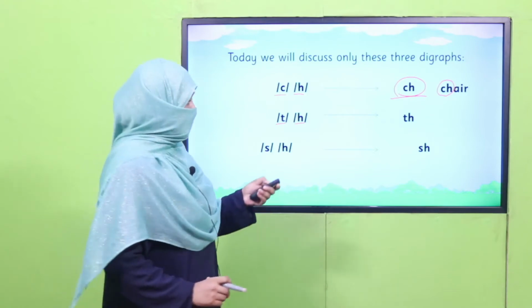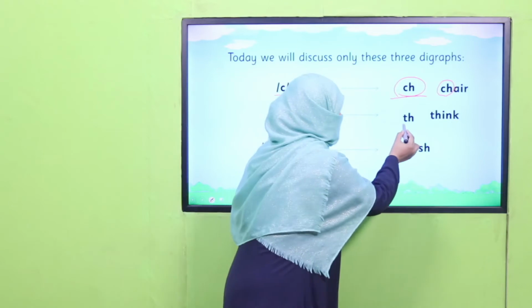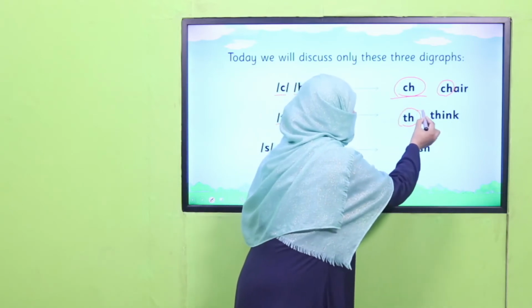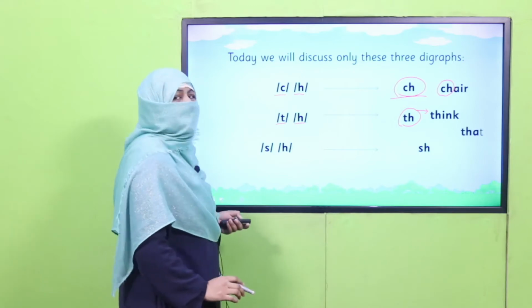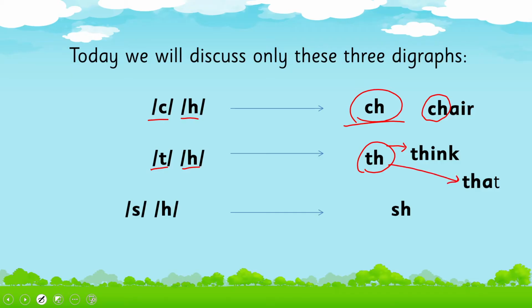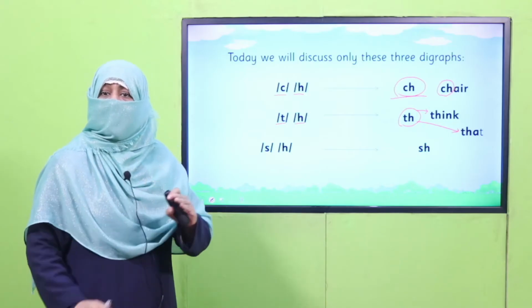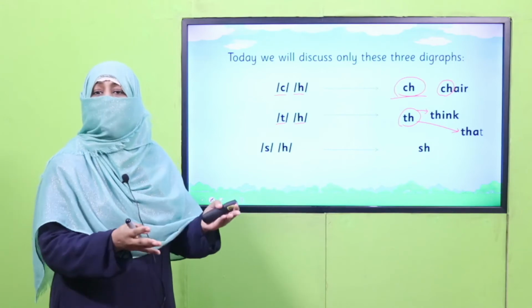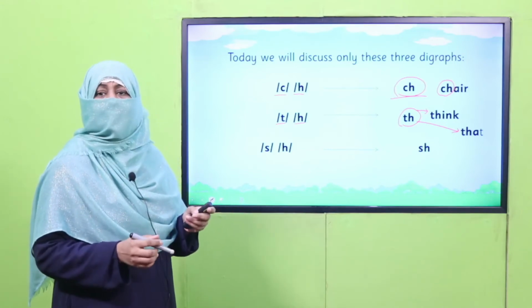These are two sounds. When we say think, this is a soft sound of this digraph, and when we say that, it is a hard sound of this digraph. But again, the technical thing is the same. T and H are giving a new sound.